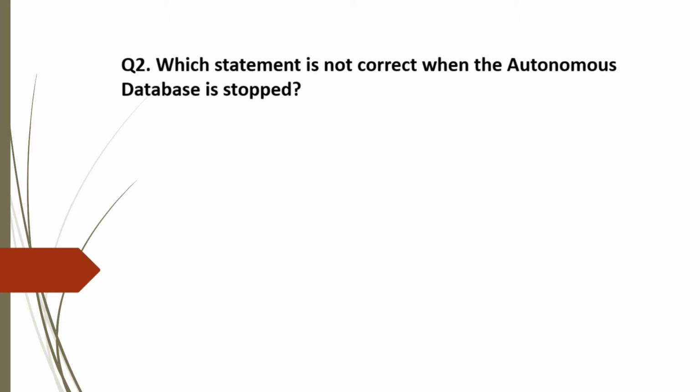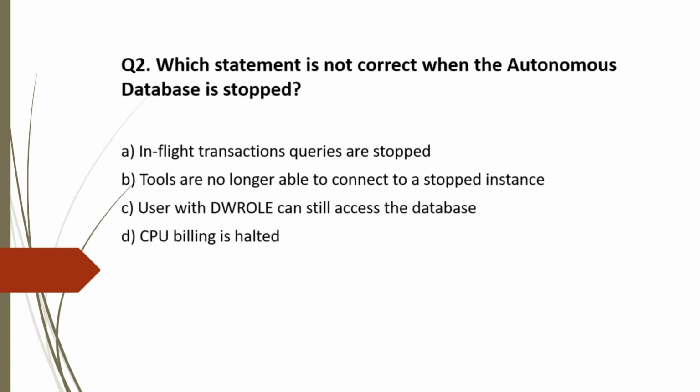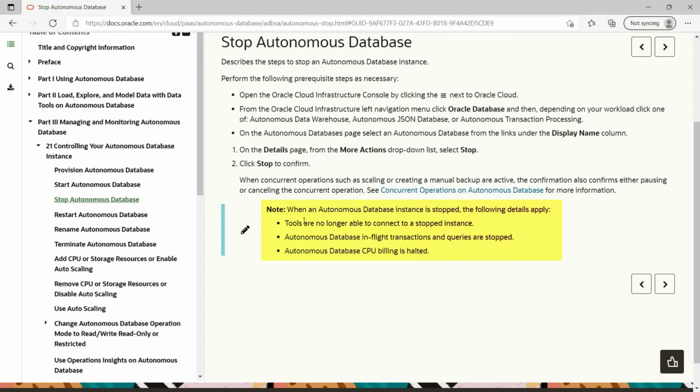Question 2. Which statement is not correct when the autonomous database is stopped? And the options are A. In-flight transactions queries are stopped, B. Tools are no longer able to connect to a stopped instance, C. User with DW role can still access the database, and D. CPU billing is halted. When an autonomous database instance is stopped, the following details apply.